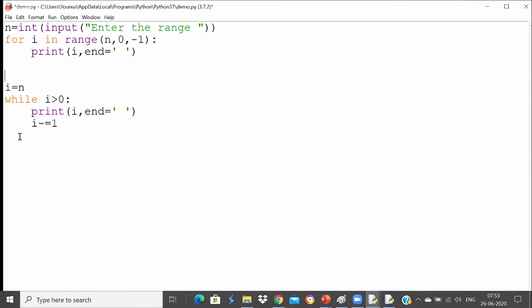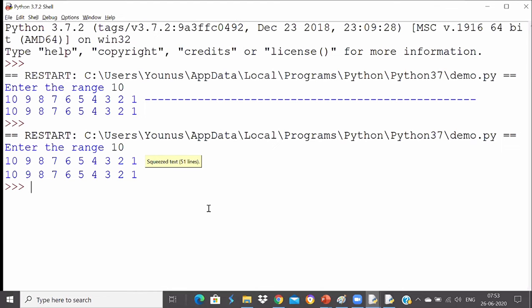Print in while block, that's why it printed 2 times. Where it got printed 2 times: this is one time for the for loop and this is for the while loop. There are two print statements. So that's why it's printing 10 to 1, and here also it's printing 10 to 1. Satyam, you got it? Yeah, Ubul says no question. Thank you, Ubul. Rajshekhar, I'll show the output once again. So this is the output now. Enter the range 10. It's printing me 10 to 1 and 10 to 1.